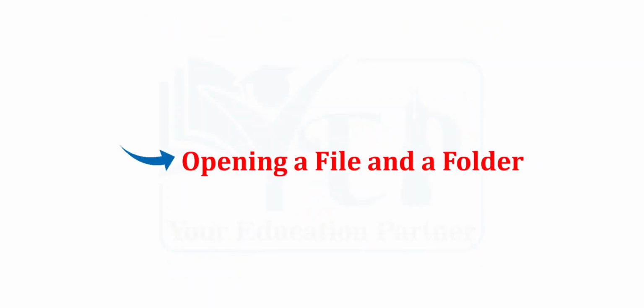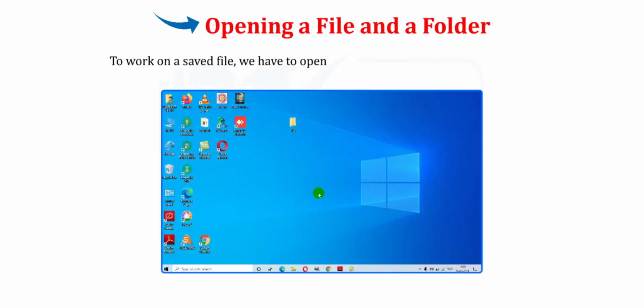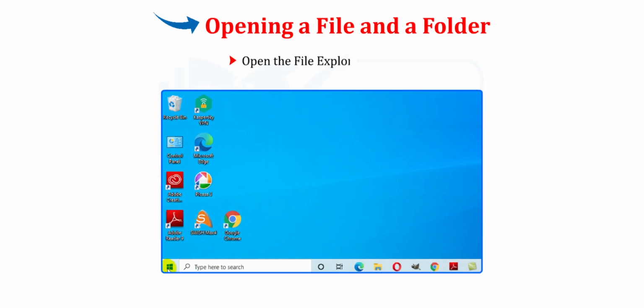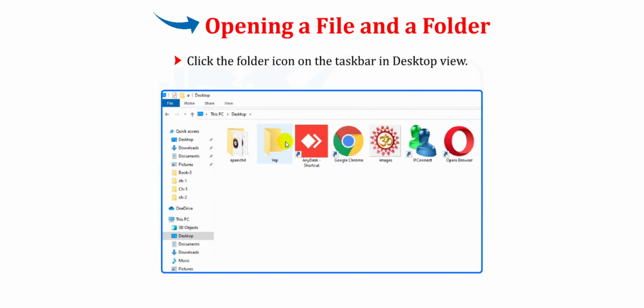Let us see how to open a file in a folder to work on a saved file. We have to open it from the location where it is stored. There are many ways to open already stored folders. Open the File Explorer window or click the folder icon on the taskbar in desktop view.